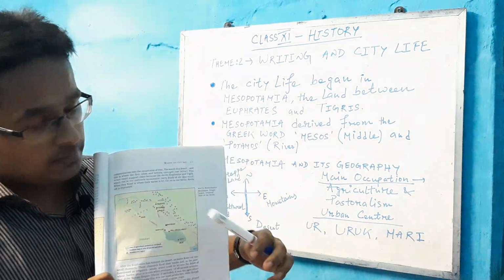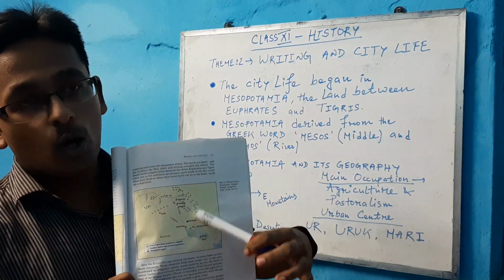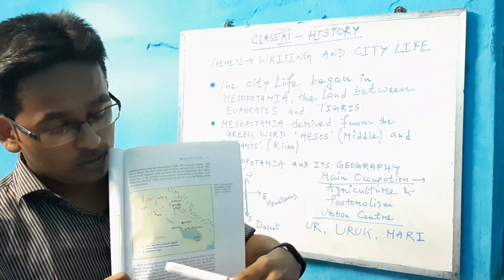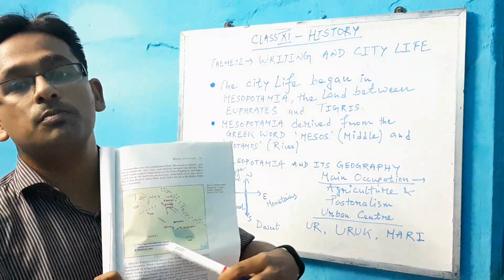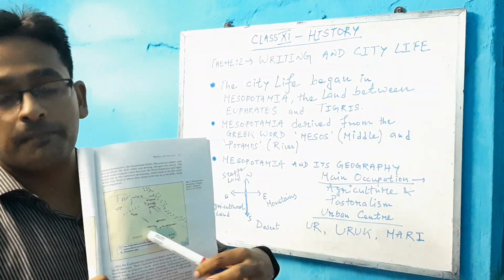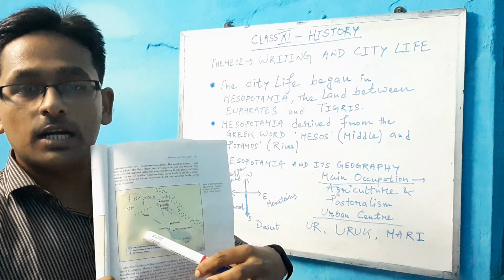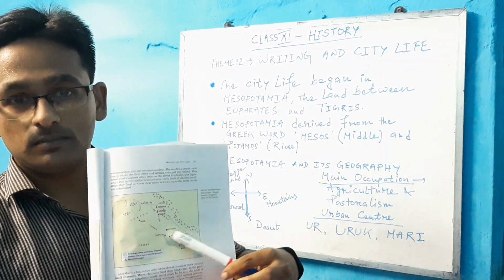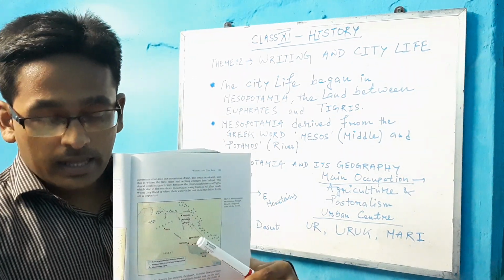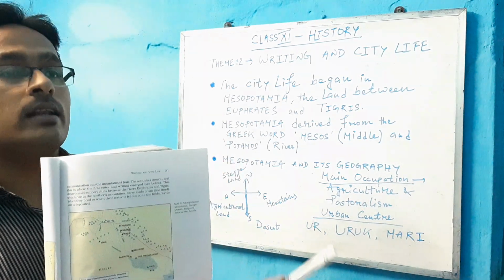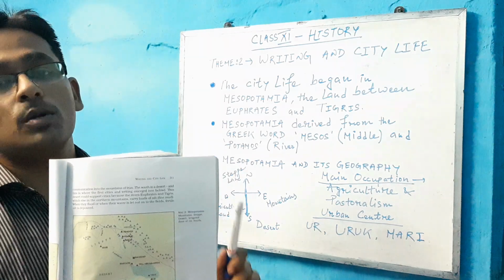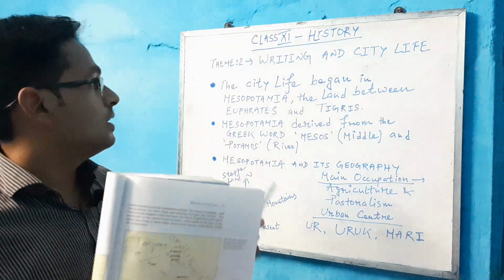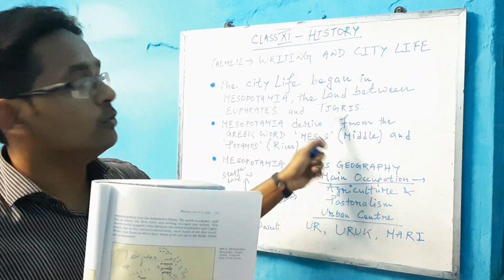To the east, there are the northern mountains of Iran, and to the south there is a desert portion. The desert portion is a part of the Sahara desert. And the main communication of the Mesopotamian civilization was generally provided by the two rivers, Tigris and Euphrates.